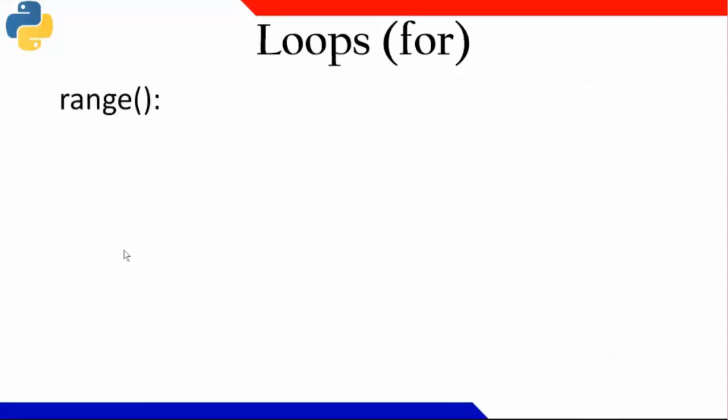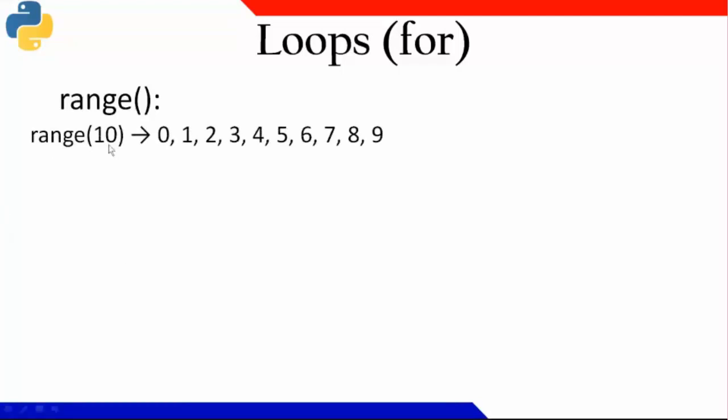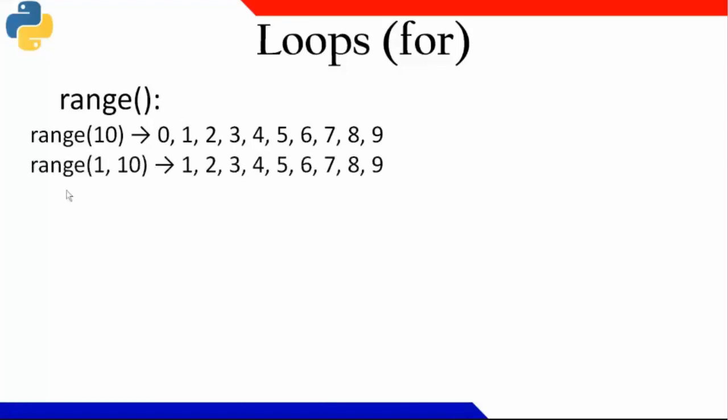Now, before going to talk about the for loop, let me give you something regarding the keyword that I told you, range. If I'm writing range of 10, it will print 0 to 9. If I'm saying range of 1, 10, it will start with 1 and end with 10, I mean, the last value will always be minus 1. And as the third parameter is missing, it will always take increment by 1.